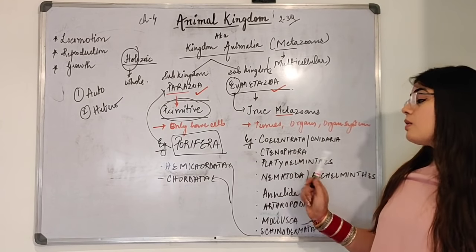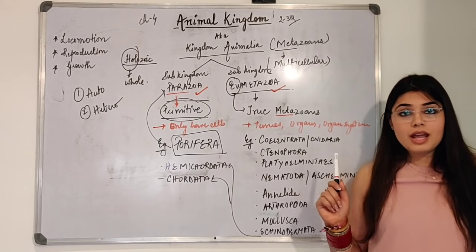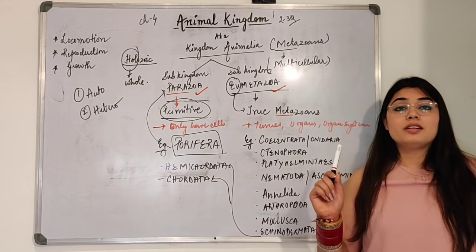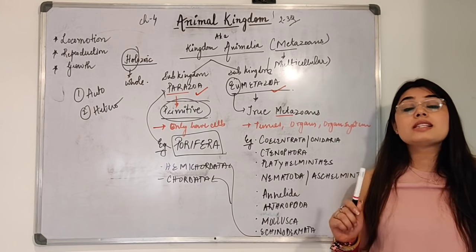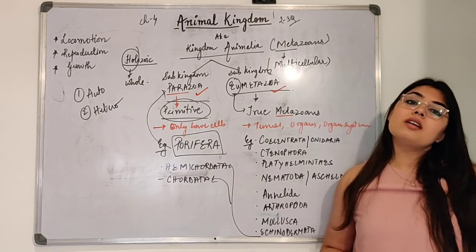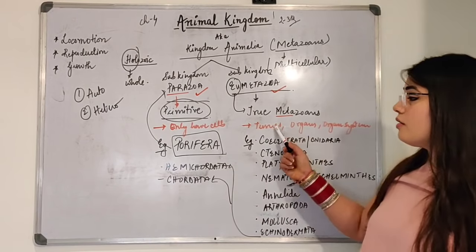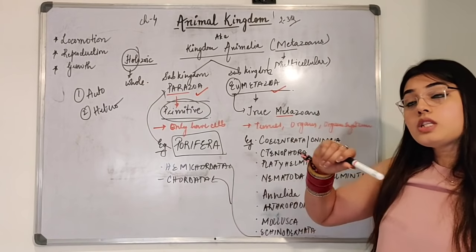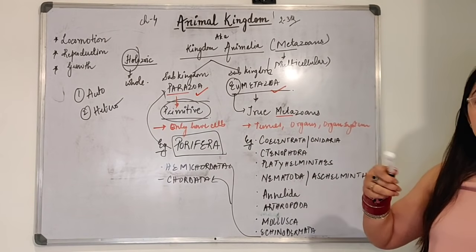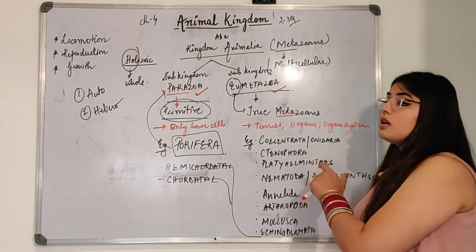Right? So this is the sequence you need to follow. Then Nematoda, Aschelminths. Right? Then Annelida, Arthropoda, Mollusca. Then Echinodermata, Hemichordata and Chordata. Very simple. You need to memorize this on the basis of this sequence. Because in the further chapter, as we go deeper and deeper into detail, it will eventually make your job easier if you know the sequence.